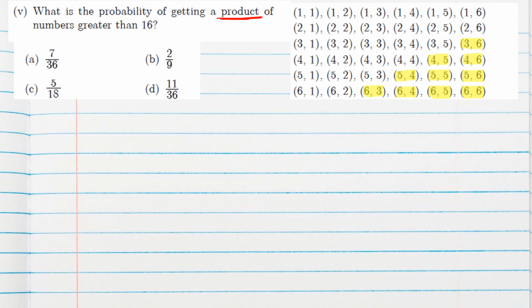How many such outcomes are there? 10. So we can write here n of s is 36 total outcomes. But if e is the event of getting a product greater than 16, the favorable outcomes we have are 10. So probability of e will be 10 by 36, which from 2 it will cancel, isn't it? So 5 by 18 is the final answer.